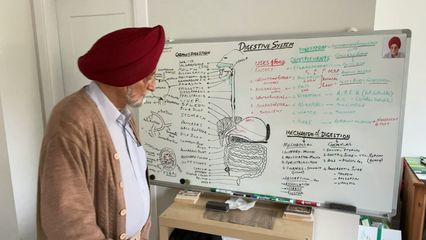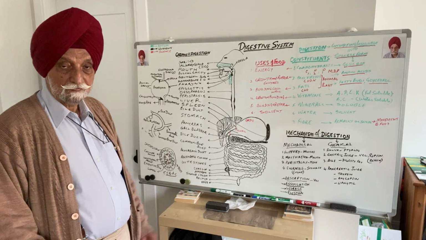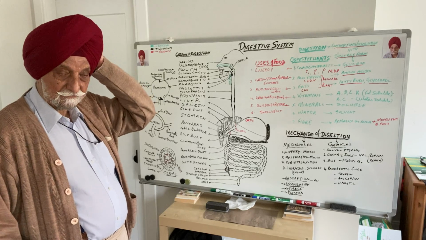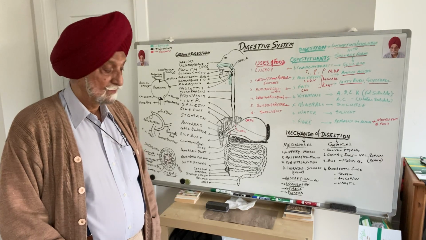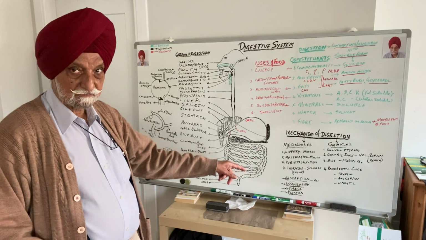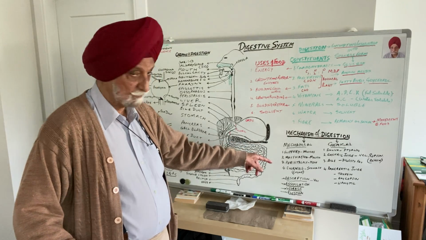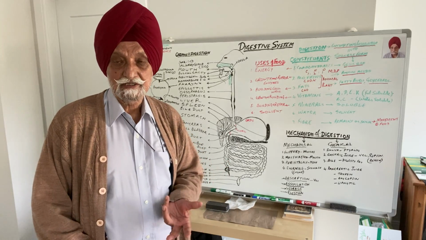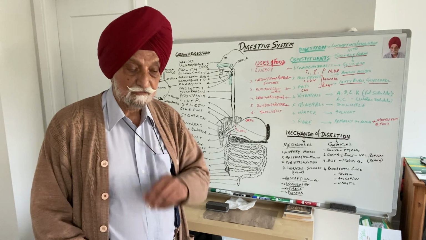Now, to explain the mechanism of digestion, the food that we eat has to be broken into smaller pieces, and that is called mechanical digestion. Breaking up of the food into smaller pieces is done so that chemical digestion can take place, that is, the chemicals that come out can react on the food.